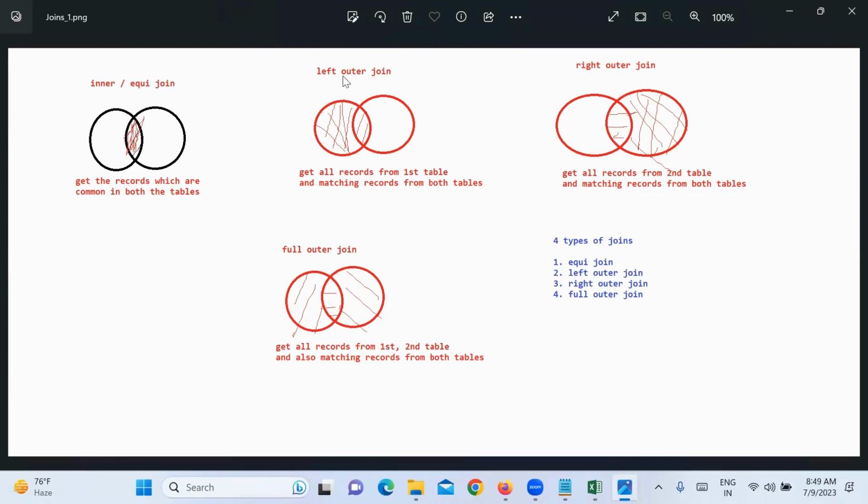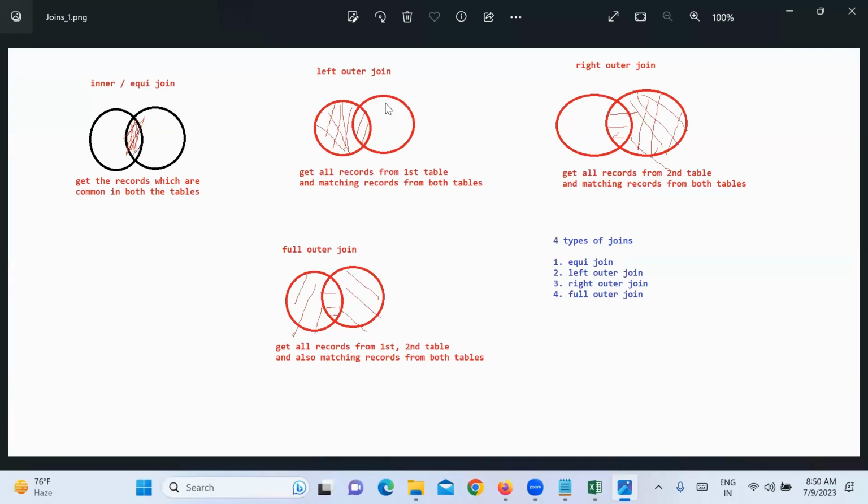Next, left outer join. If I take a left side table and this is the right side table, we will get all records from the left side table and the common records. That means common records as well as all the records from the left side table, that is, all the records from the first table plus the matching ones from both tables.